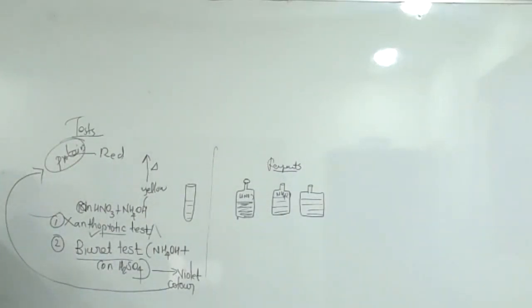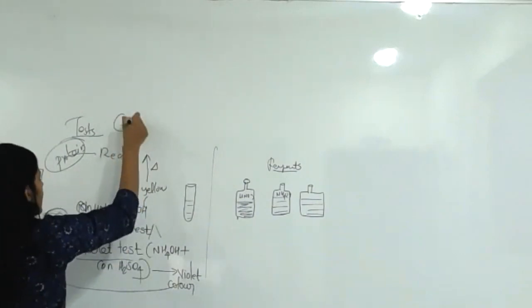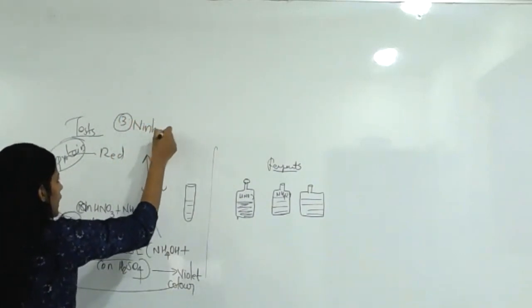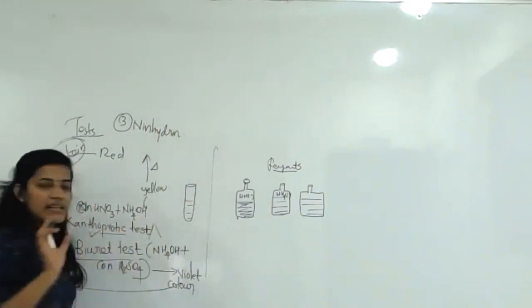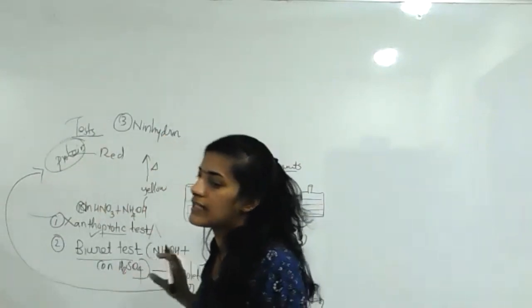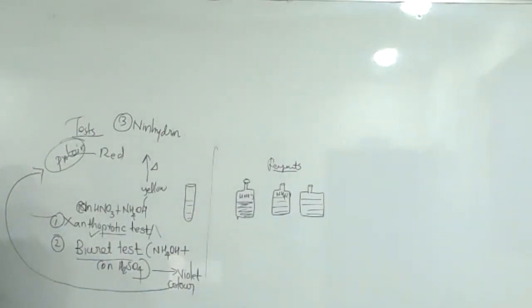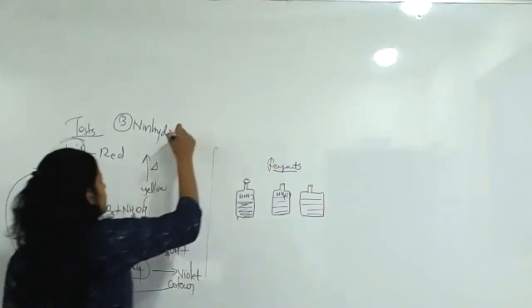Okay, one more test, the ninhydrin reaction. Ninhydrin is very important. Third one is ninhydrin. Actually, ninhydrin is a reagent, commonly available in the market. When the ninhydrin bottle is poured into an unknown solution, it will give a blue color.